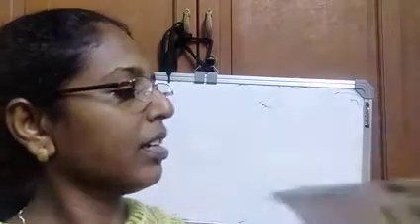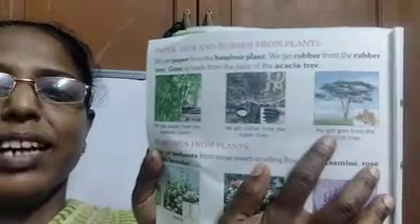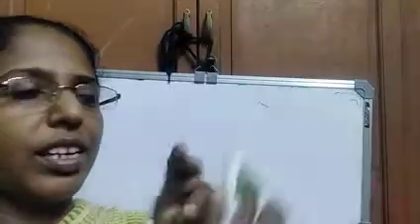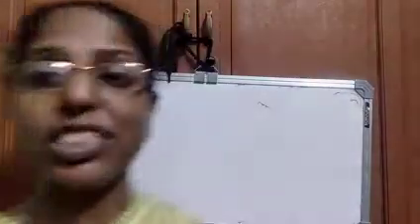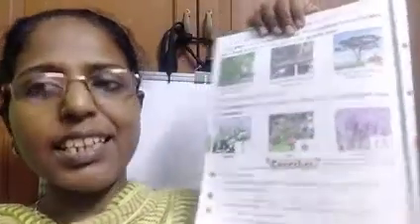Then these are some medicinal plants. Next we learned bamboo. We get paper from bamboo, rubber from the rubber tree, and gum from the acacia tree. And perfumes: jasmine, rose, lavender. From these flowers we can make perfumes. So all of you study this lesson well.